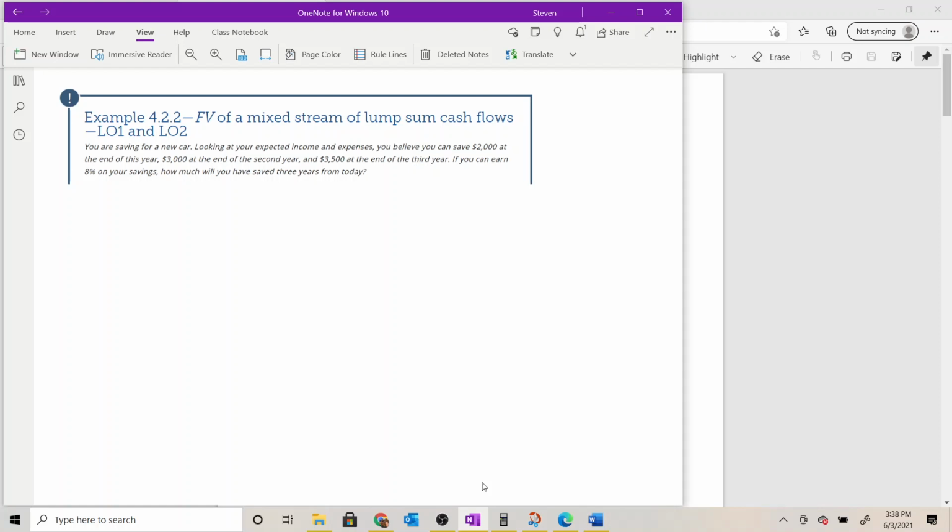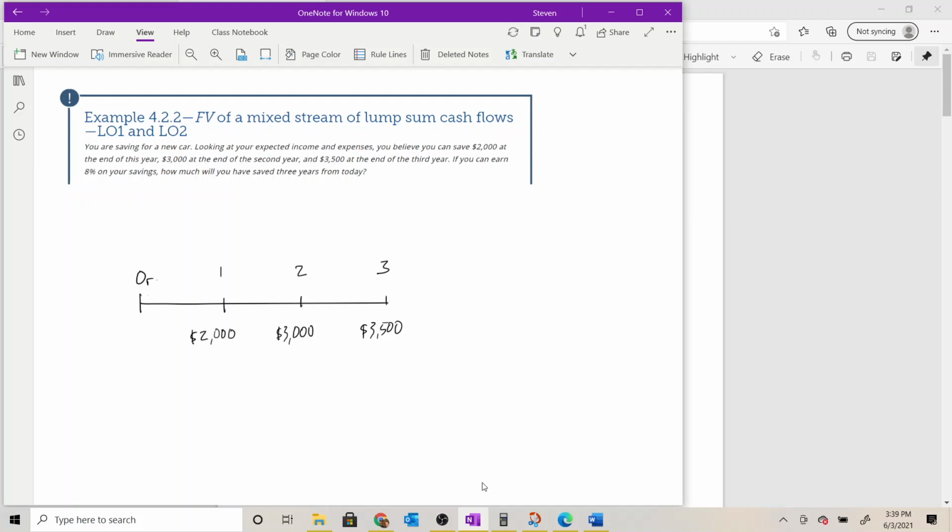So this one has 3 years worth of cash flows. At time period 0, we don't have any cash flow because the first cash flow is not until the end of year 1, where we make a $2,000 deposit. So at the end of year 1, we've got a $2,000 cash flow. At the end of year 2, we're going to make another deposit of $3,000. And then 3 years from today, at the end of year 3, we'll make a third and final deposit of $3,500. Okay, that's all of our cash flows.